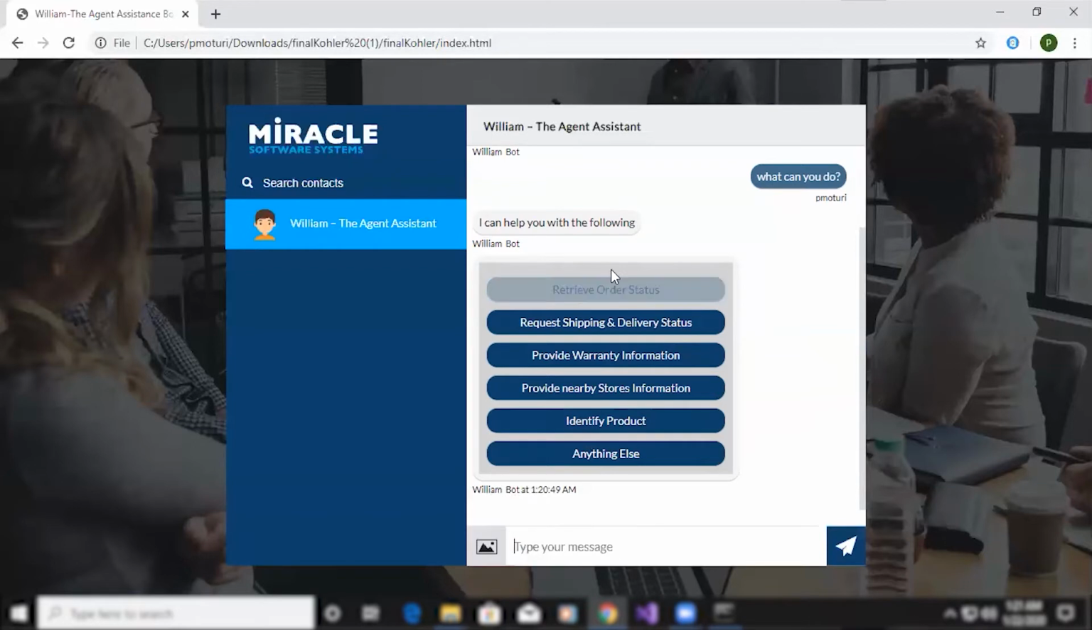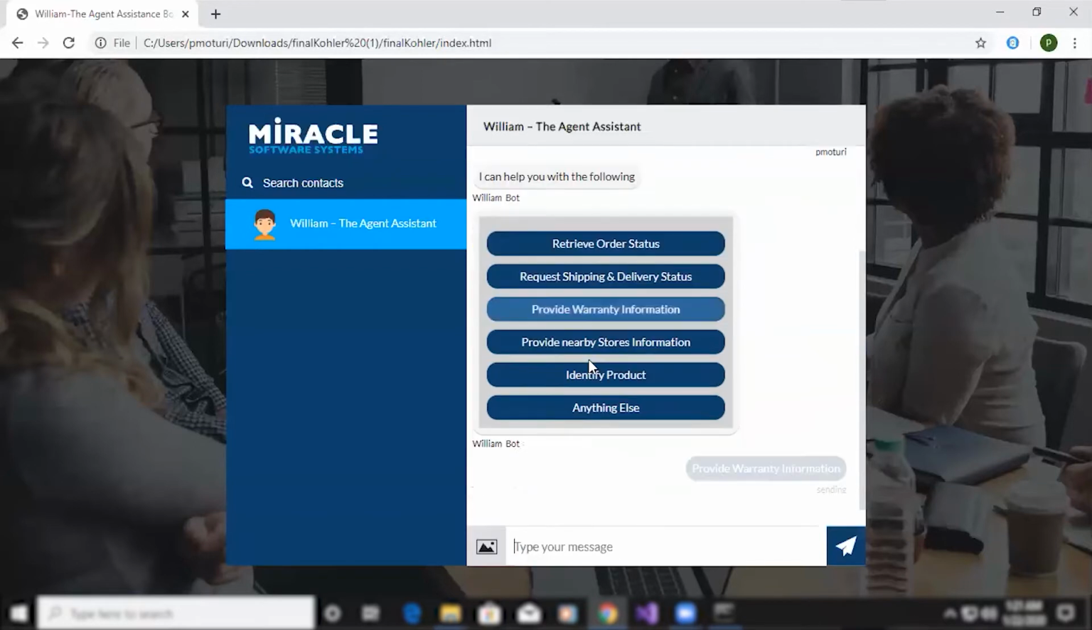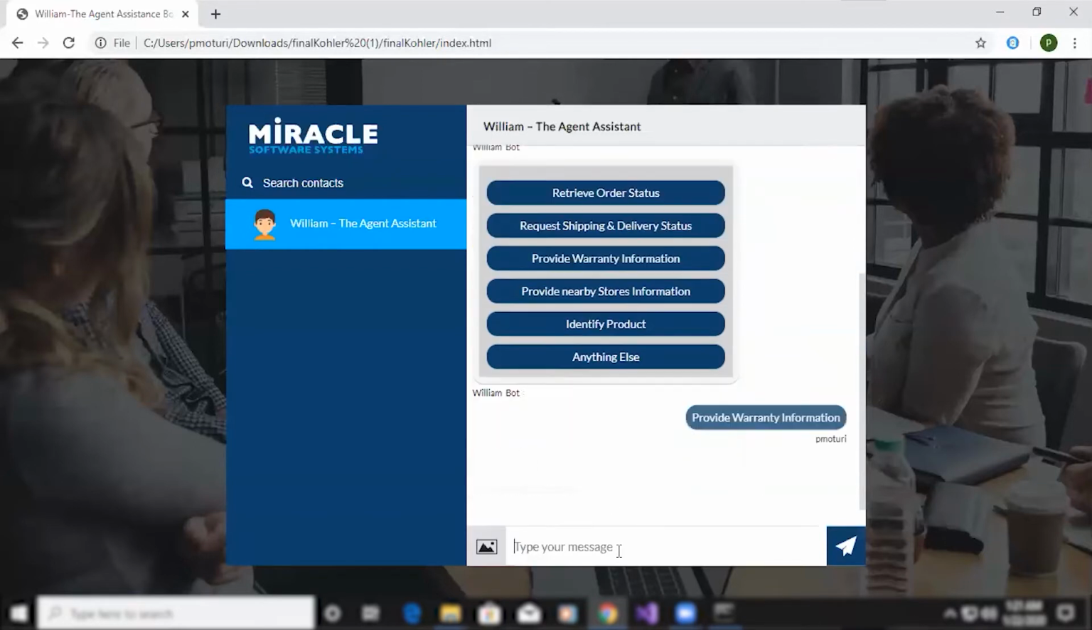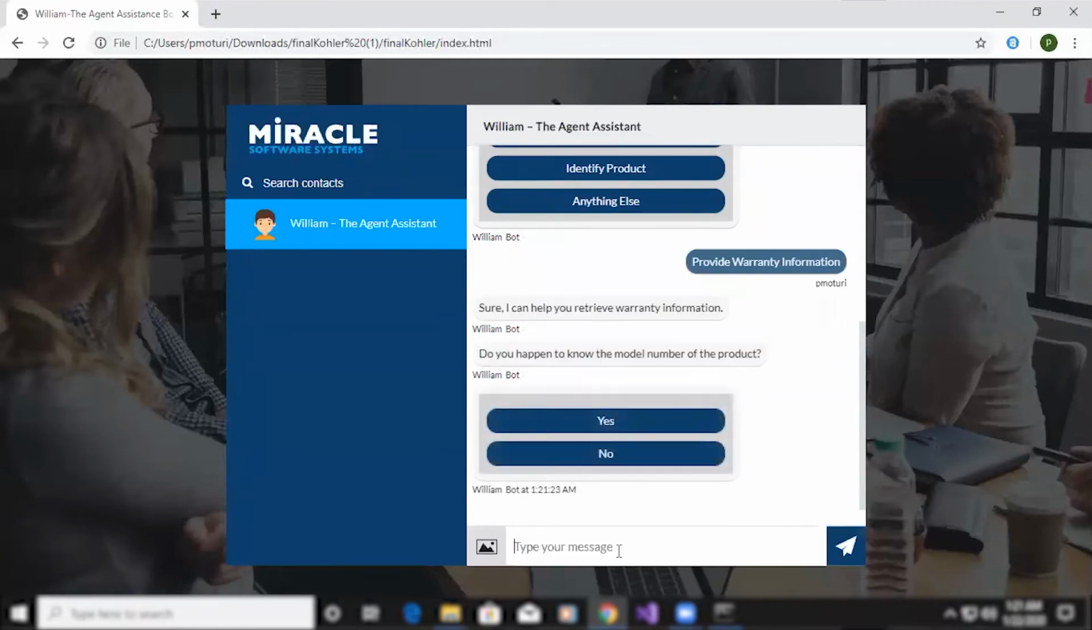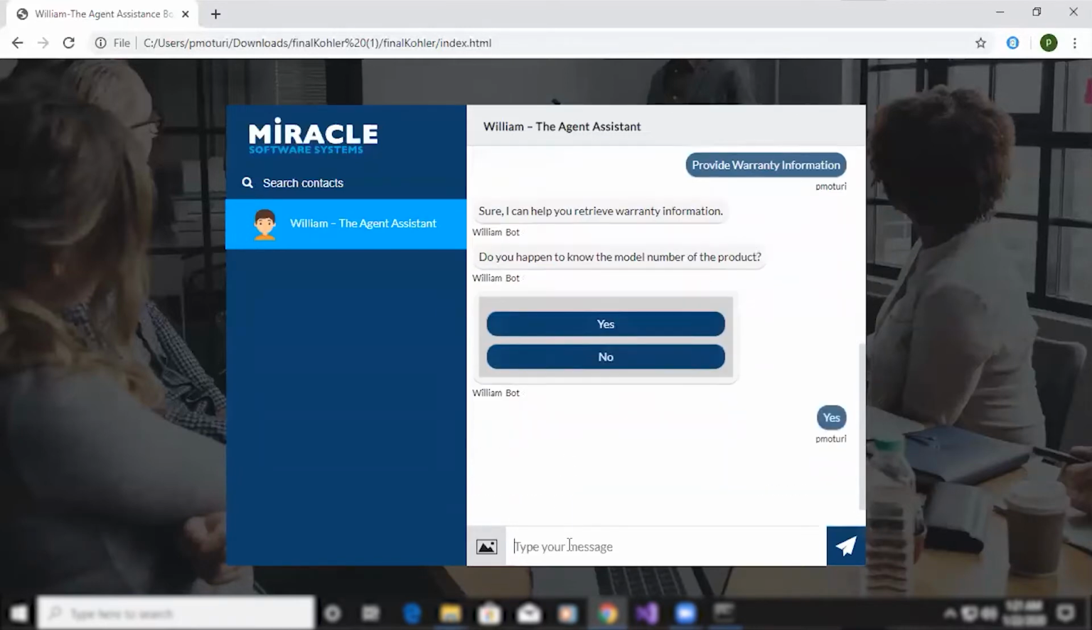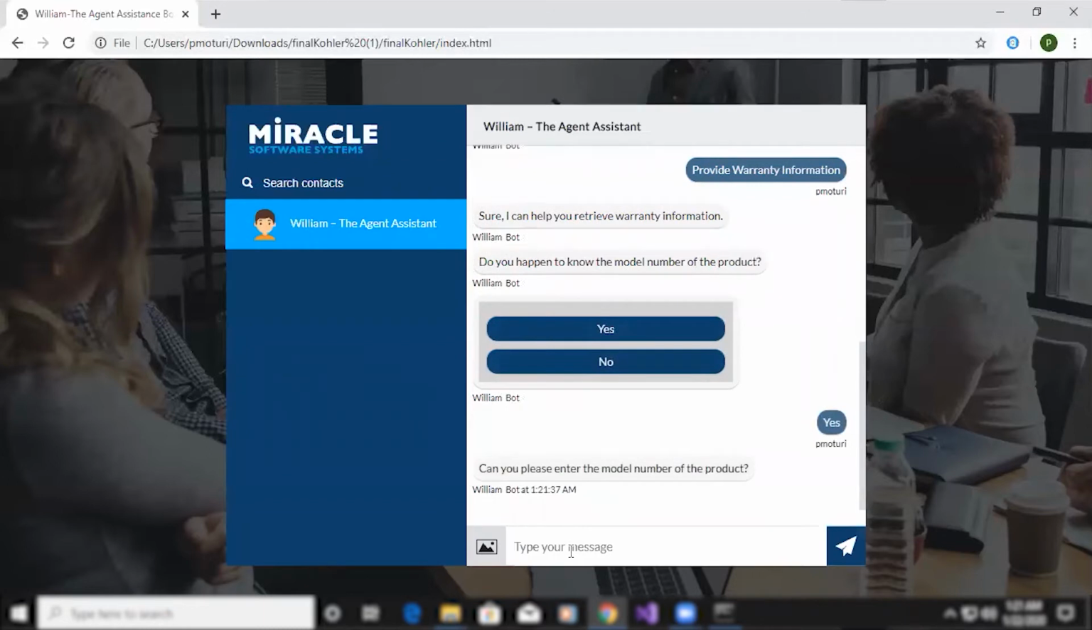So now I would like to get warranty information. Like I want to know the warranty information of some product. So it is saying, sure, I can help you to retrieve warranty information. Do you happen to know the model number of the product? So if you have a model number of a product, you can go with yes. If not, you can go with no. As of now, I have a model number of a product, so I go with yes.